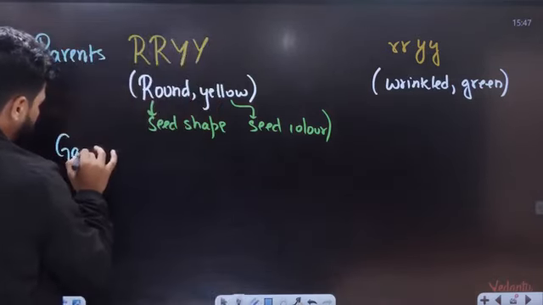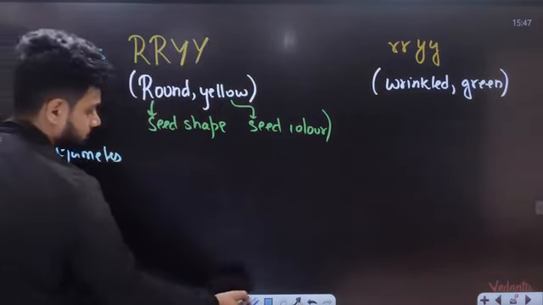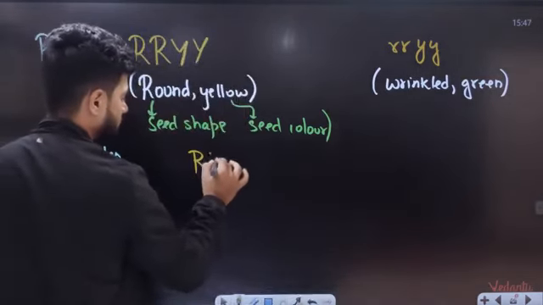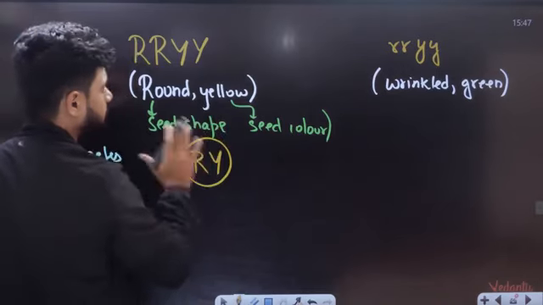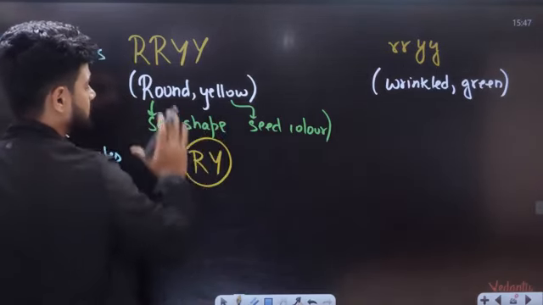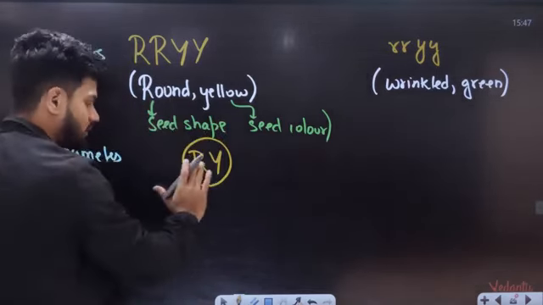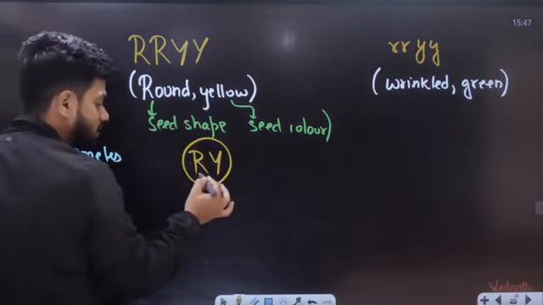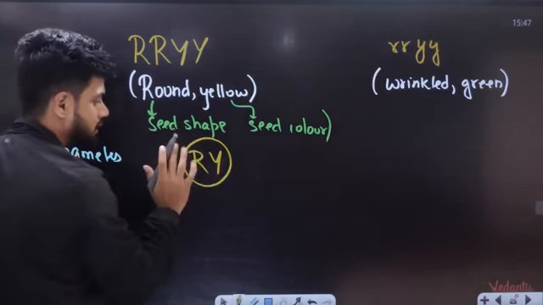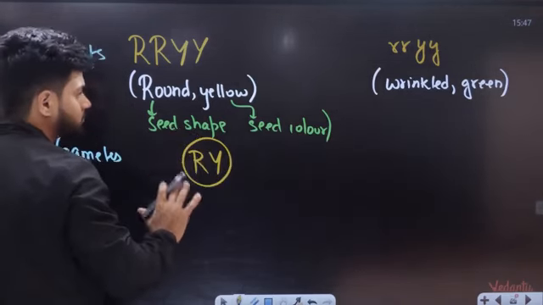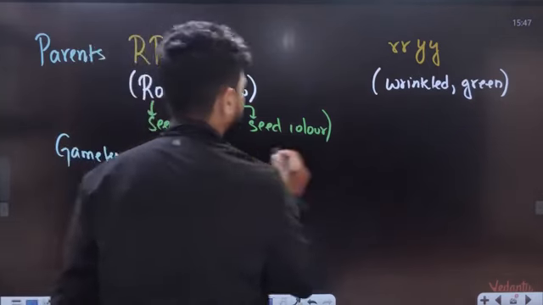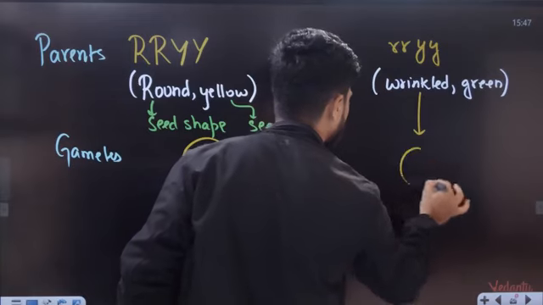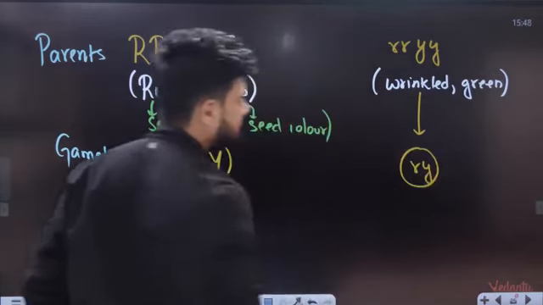Parents go to gametes. Now here, students, we will have two different gametes. Here we will have capital R, capital Y. Each one is representing only a single character. We have two different gametes, but each one is representing only one of the characters. This is representing seed shape, this is representing seed color. Remember, contrasting traits are all present together. Now here, small r, small y.